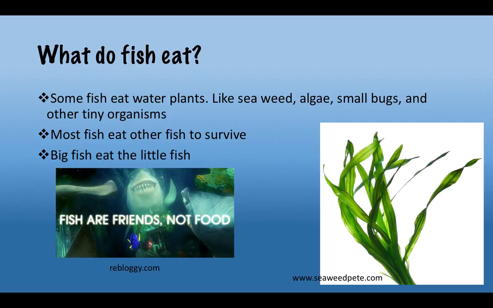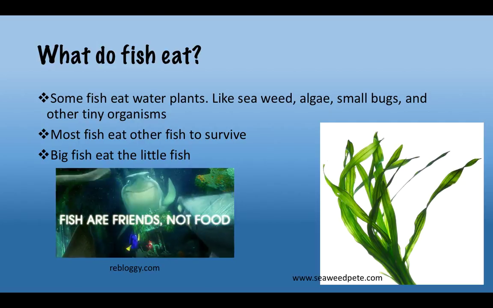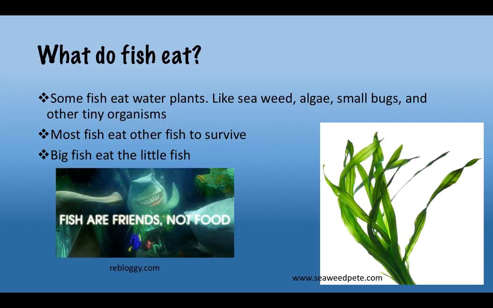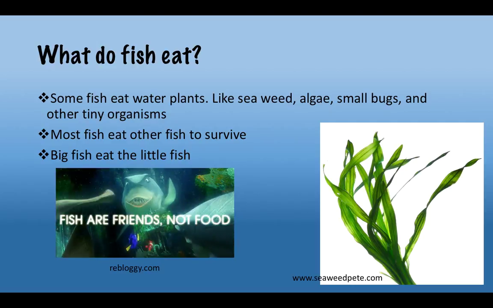What do fish eat? Some fish eat water plants like seaweed, algae, small bugs, and other tiny organisms. Most fish eat other fish to survive. Big fish eat the little fish, like sharks or whales. They eat small fish.